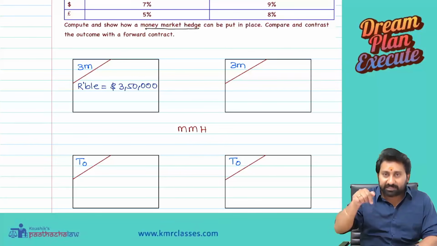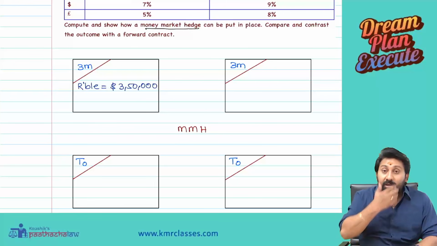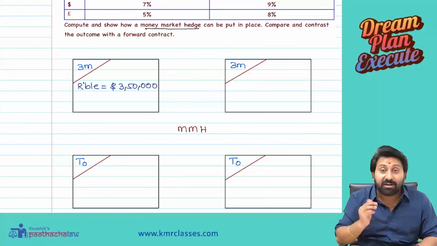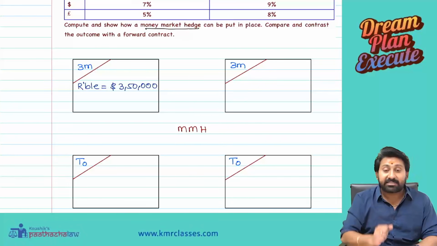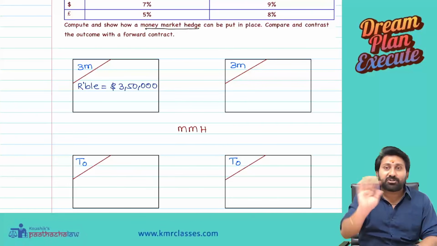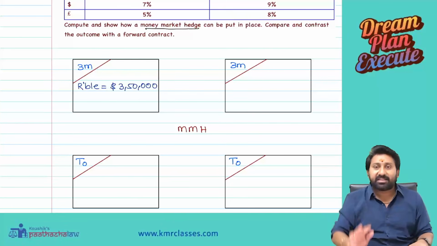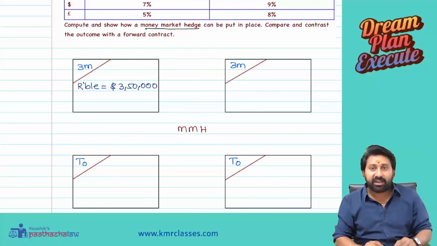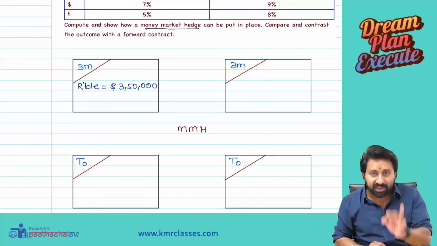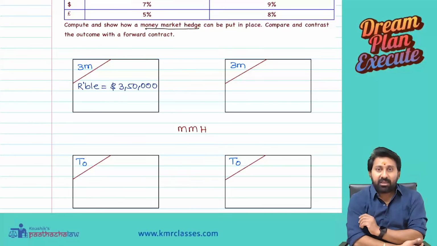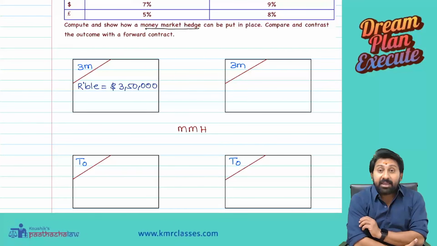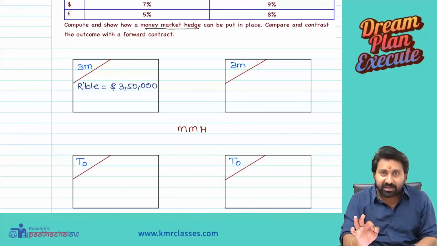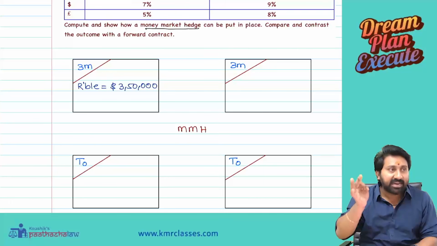$350,000. When I am selling today, there is one rate with pound. Future it may increase. Future it may decrease. If it increases, very good, I will get more. But if it decreases, I will get less. Fluctuating intention should not be there. Everything should be standardized. Okay, I don't want to take that uncertainty risk. I wanted to remove the uncertainty. Removing uncertainty's another name is hedging. Okay, what is hedging? Hedging is making uncertain things as certain. So, making certainty of uncertain things is called as hedging strategy.